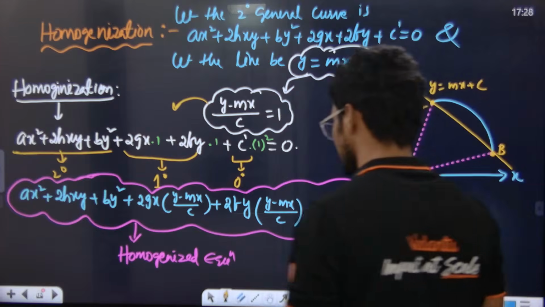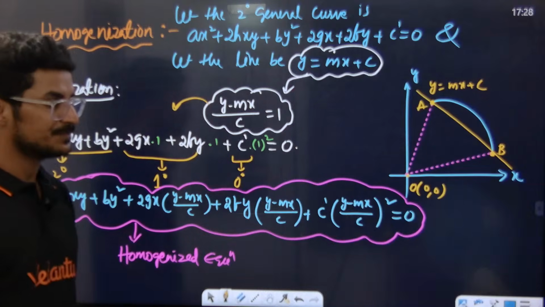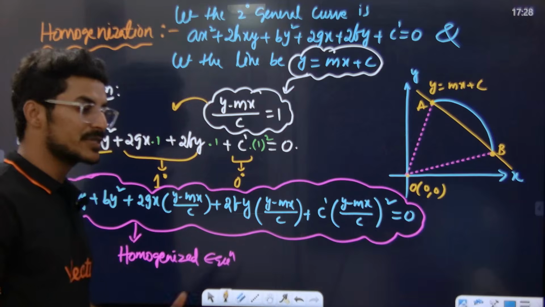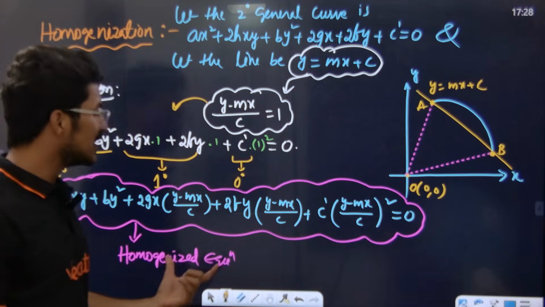Okay, very good, sir. Now, this homogeneous equation means what, sir? This homogeneous equation represents what?